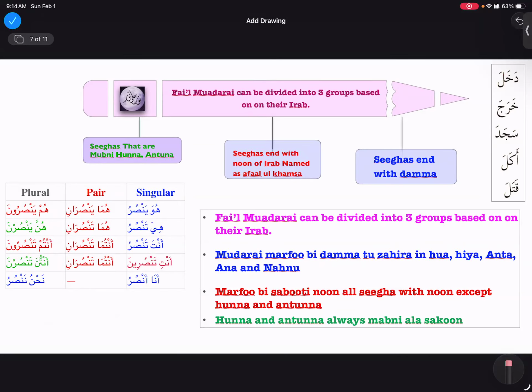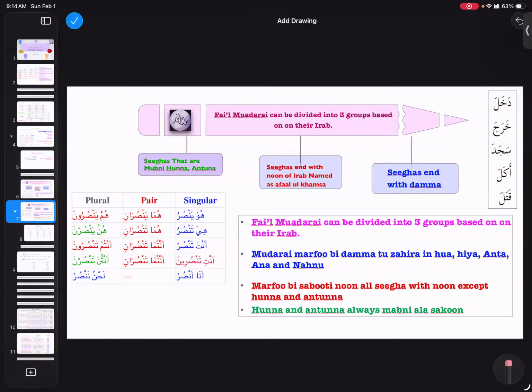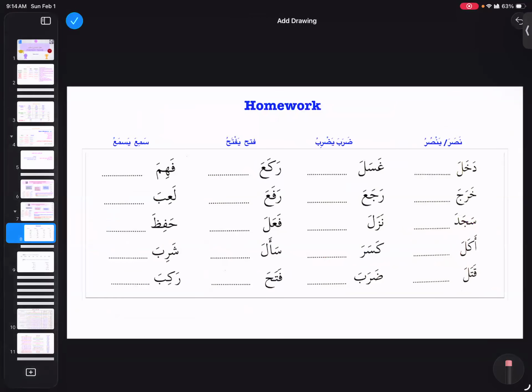We have 15 minutes, so let me see what else do we have. So today I'm going to give you this homework, and in this homework you can see that there are different babs. Last class there was only bab nasara yansuru. So now if you know that this belongs to bab daraba, how are you going to convert that into mudariya?